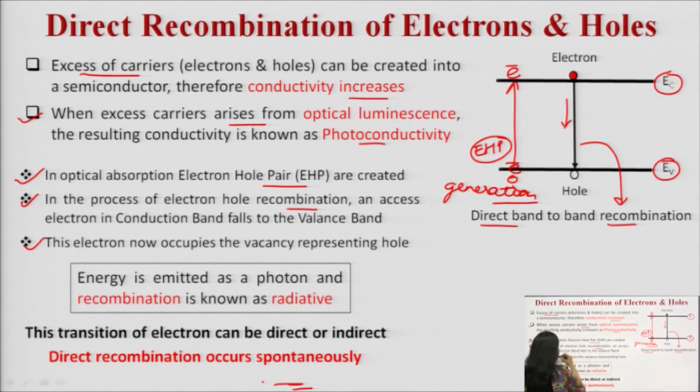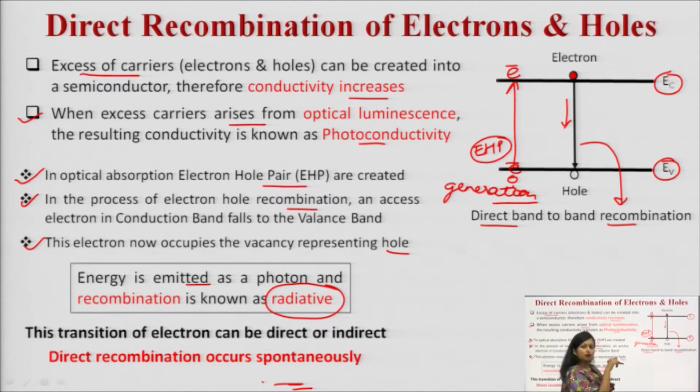Now, when this electron moves from the conduction band to the valence band, it will occupy a space which is known as a hole. And here the energy is emitted as a photon, and the recombination is known as radiative.